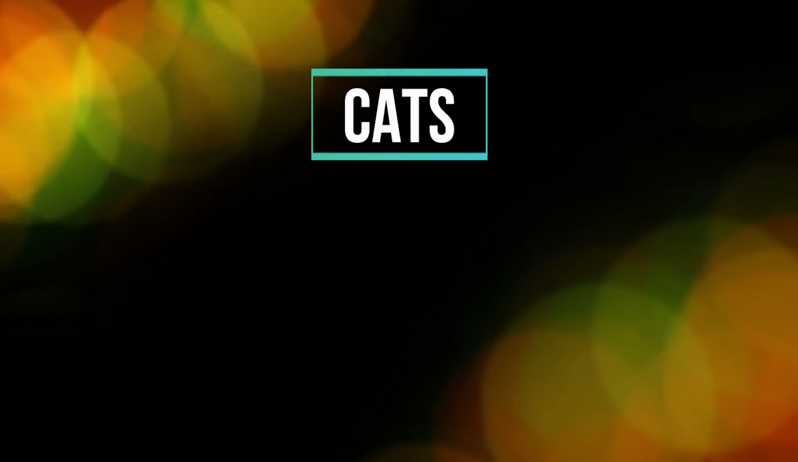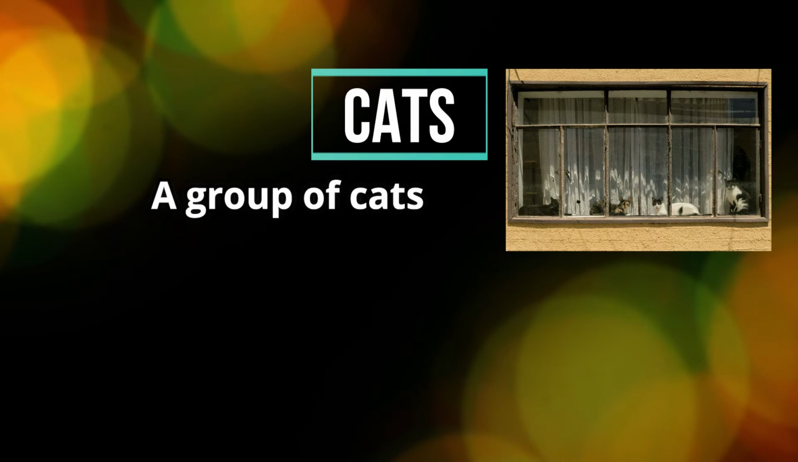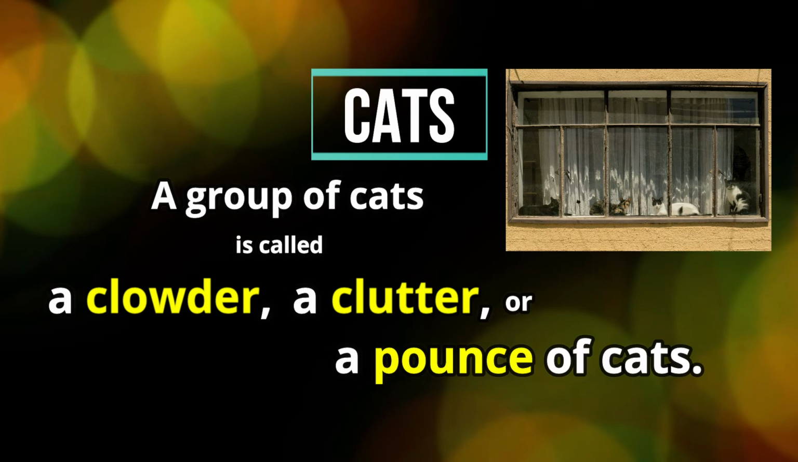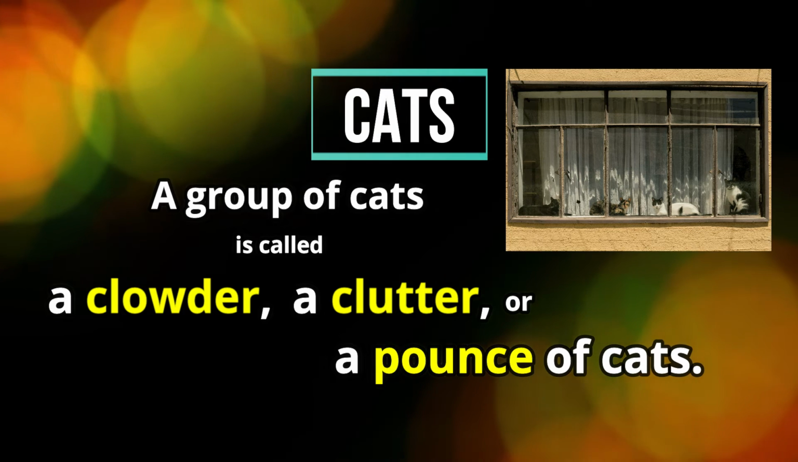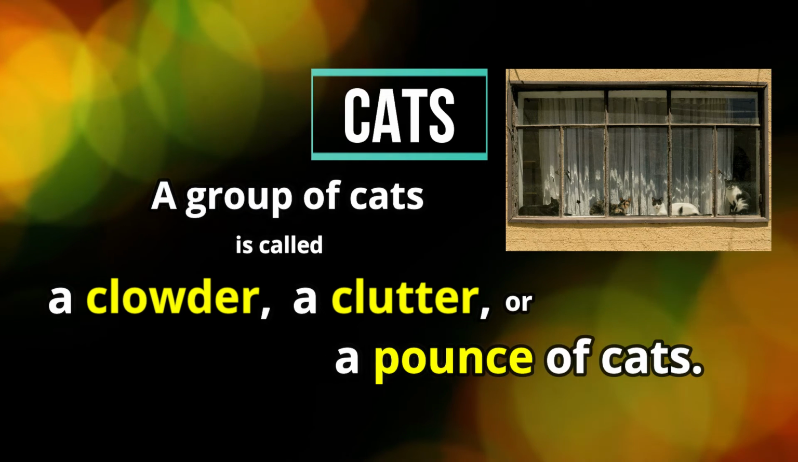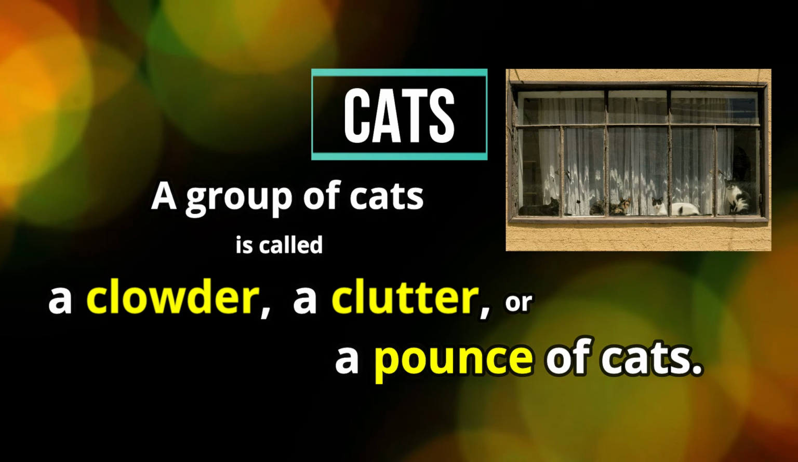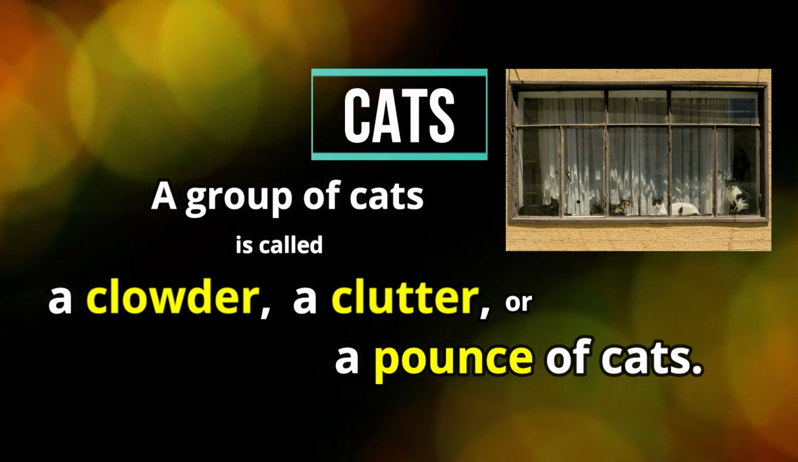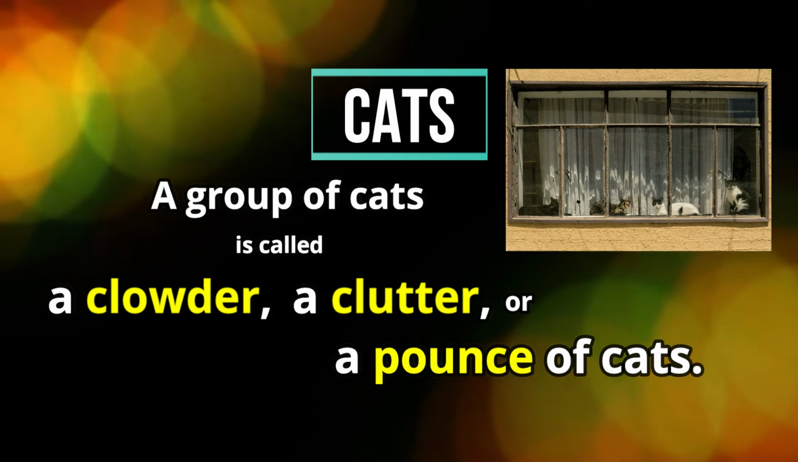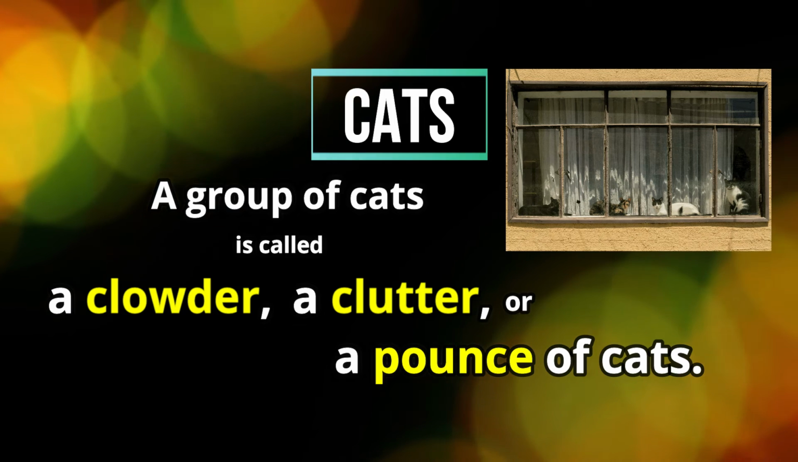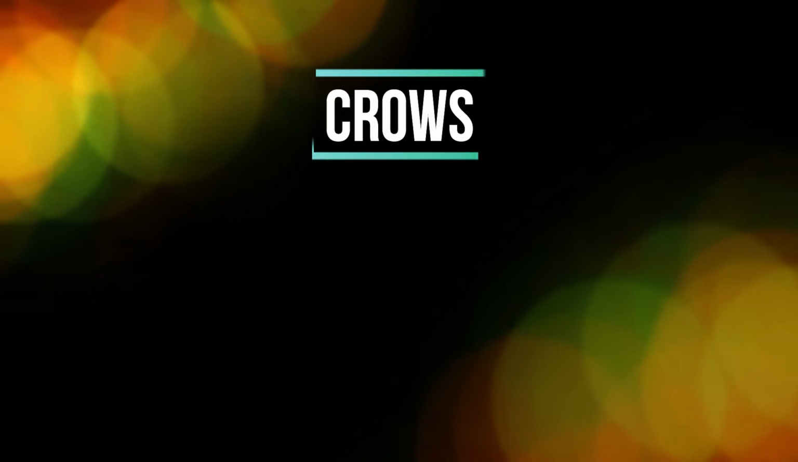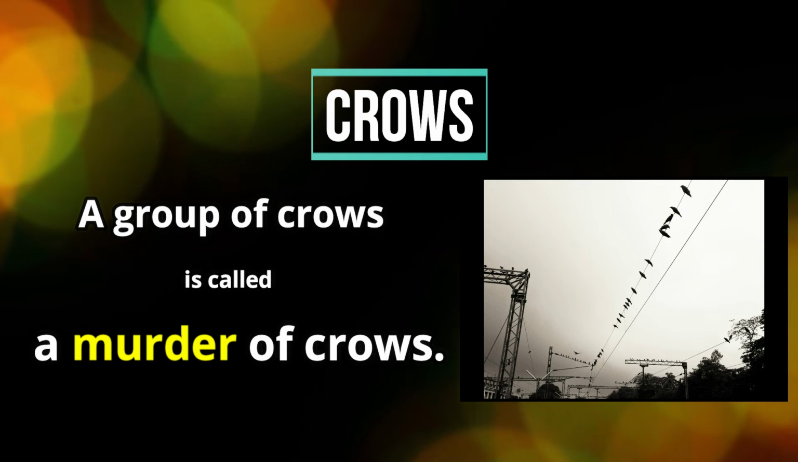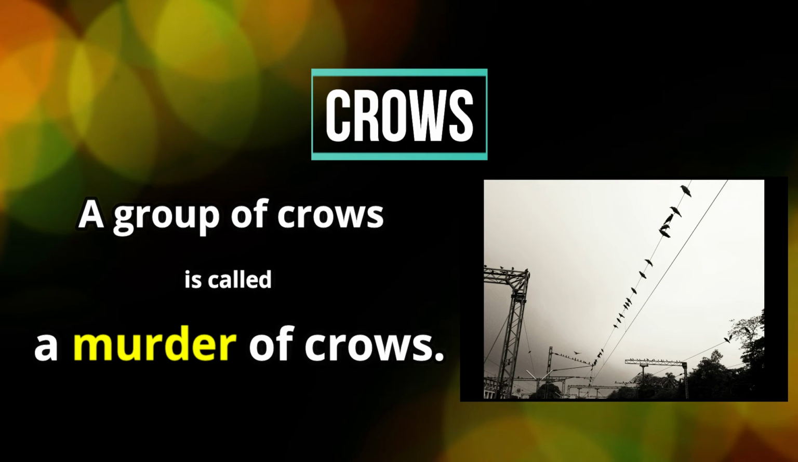Next, we have cats. A group of cats is called a clowder, a clutter, or a pounce of cats. All right, this is generally the names of a big group of cats, bigger than the amount that you see in the picture. Let's say 6, 7, 8 cats together. Okay? And next we have crows. A group of crows is called a murder of crows. Pretty scary, huh?